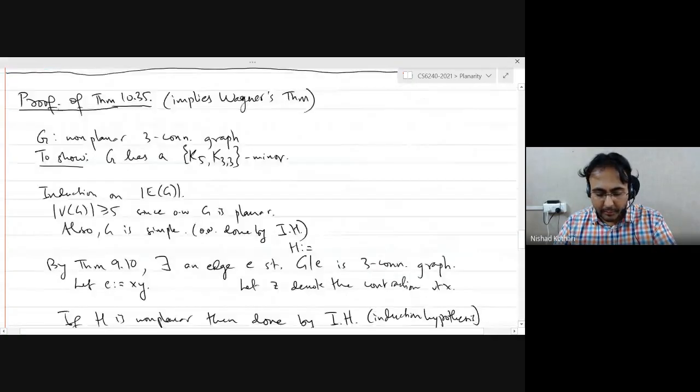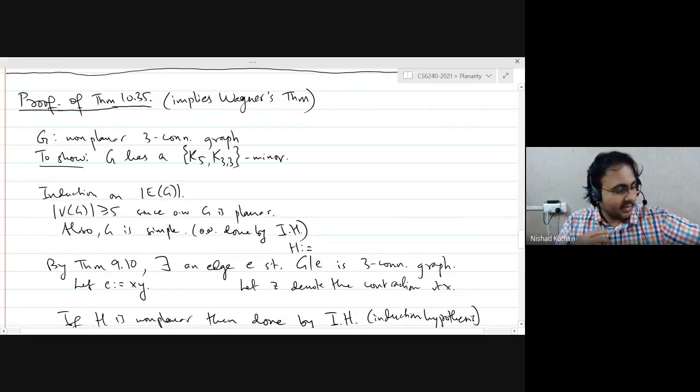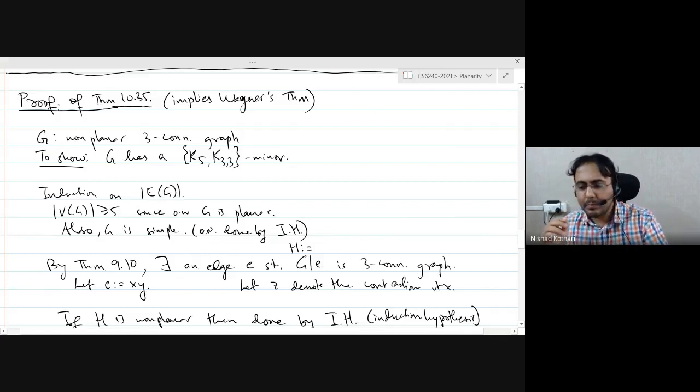Where in this proof are we doing something that does not allow us to claim that this is a proof of Kuratowski's theorem? The problem with using too many knots. No? No guesses?